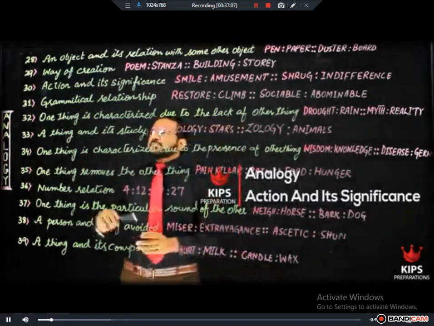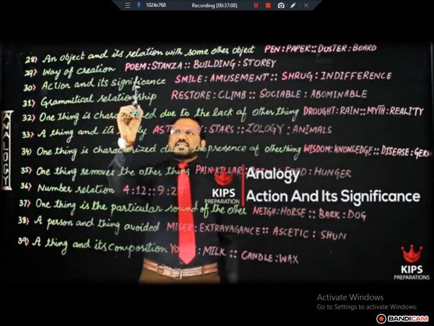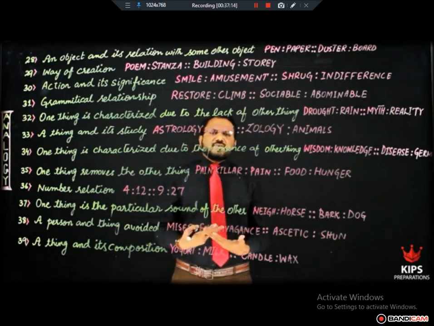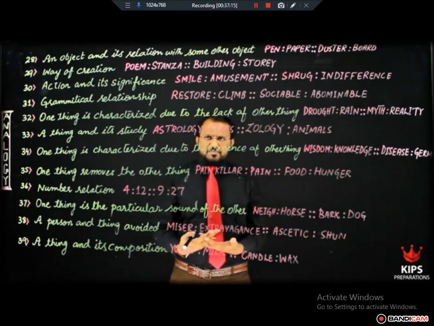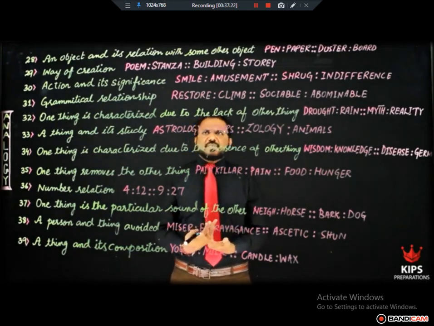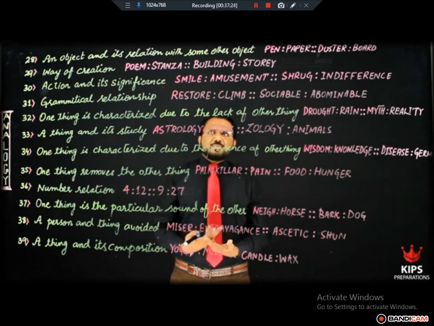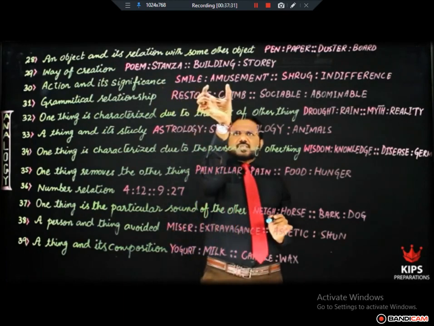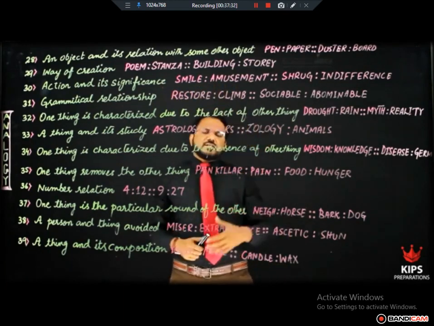Next relationship is action and its significance. By significance, I mean what it signifies, what it shows. What message does it convey? For example, if somebody smiles, what message is being conveyed? That person is amused. So smile shows amusement. Signifies means shows. Smile shows amusement. In the same manner, shrug.